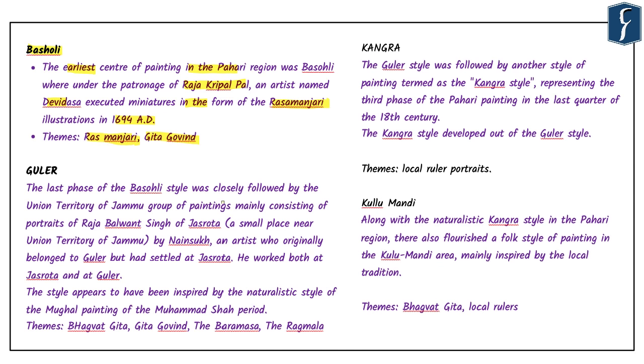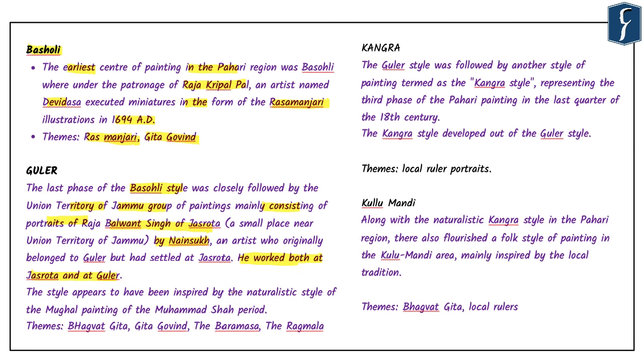Now, when we talk about the Guler form of art, it basically developed in the Union Territory of Jammu and Kashmir, that is, the Jammu region. It also relates to the last phase of the Basholi style, and this is where its inference is being drawn. The paintings made under the Guler art form mainly consisted of portraits of Raja Balwant Singh of Jasrota by Nainsukh himself. As already mentioned, Nainsukh is one of the basic proponents of the Pahadi art form.